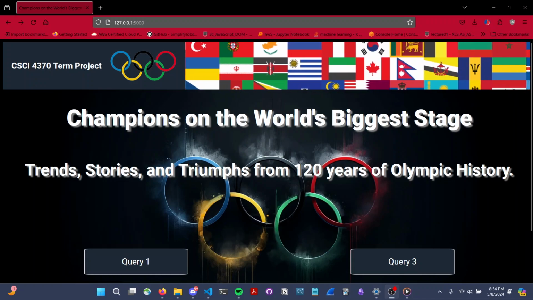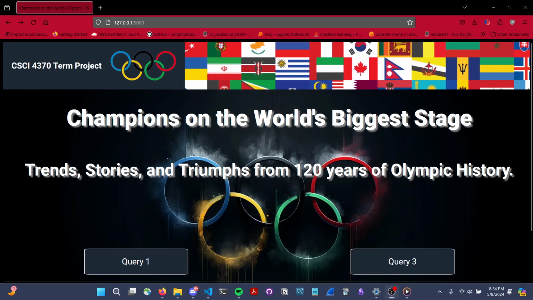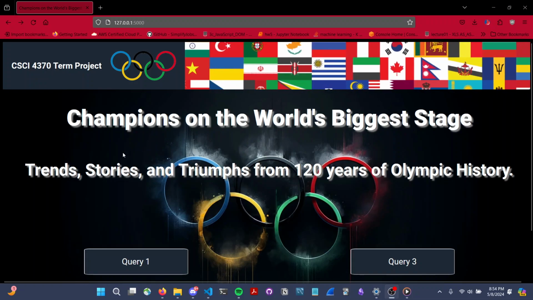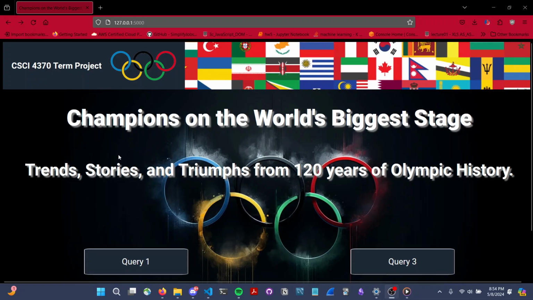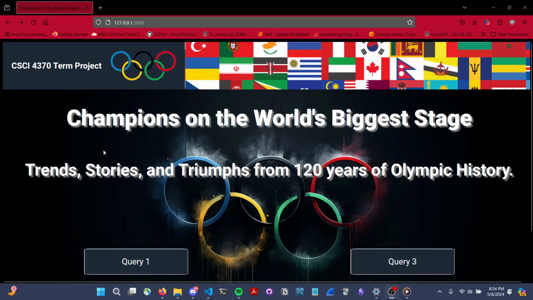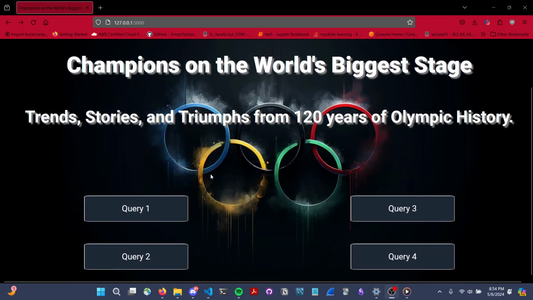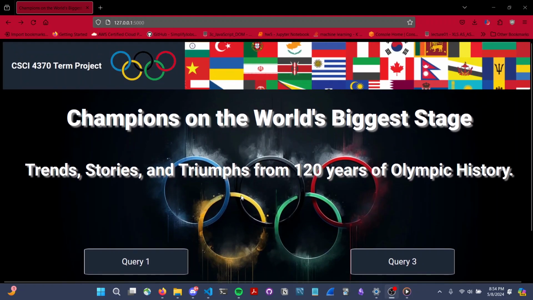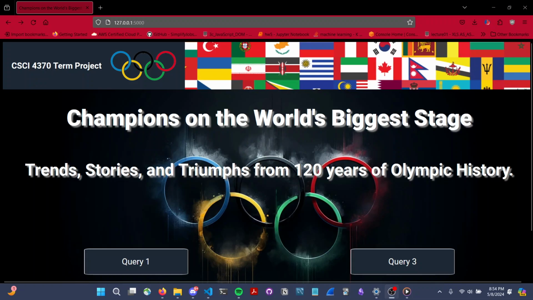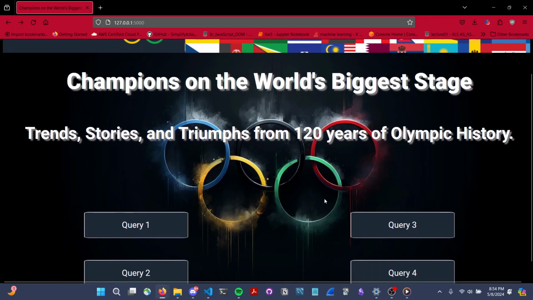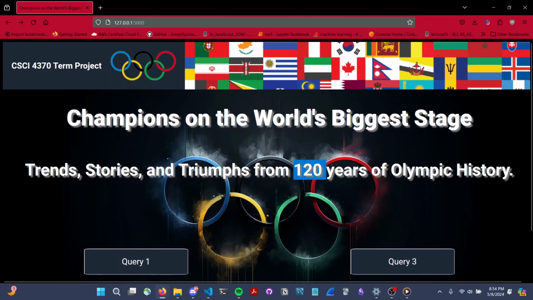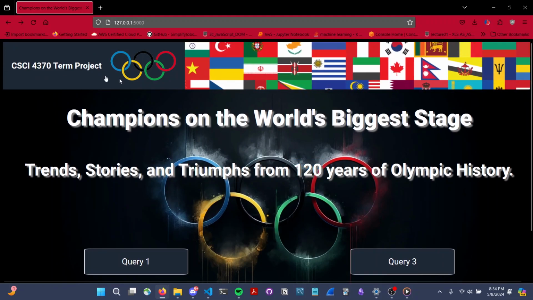Addressing our dataset quality, we just wanted to say it is a very good quality. The dataset we chose accurately stores information on, or has stored information on Olympic athletes and games over the past 120 years. And there are several different attributes that this dataset keeps track of. And it provided a solid foundation for us to produce 4 different queries and to analyze copious amounts of data across 120 years of the Olympics.